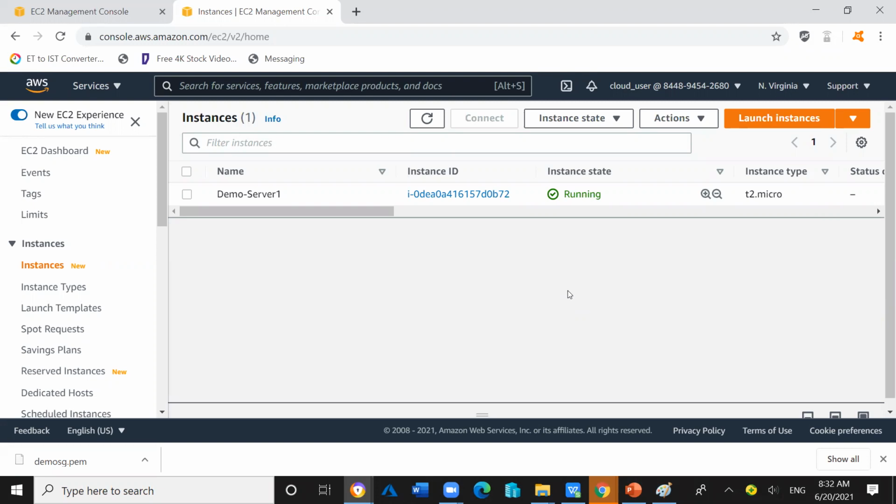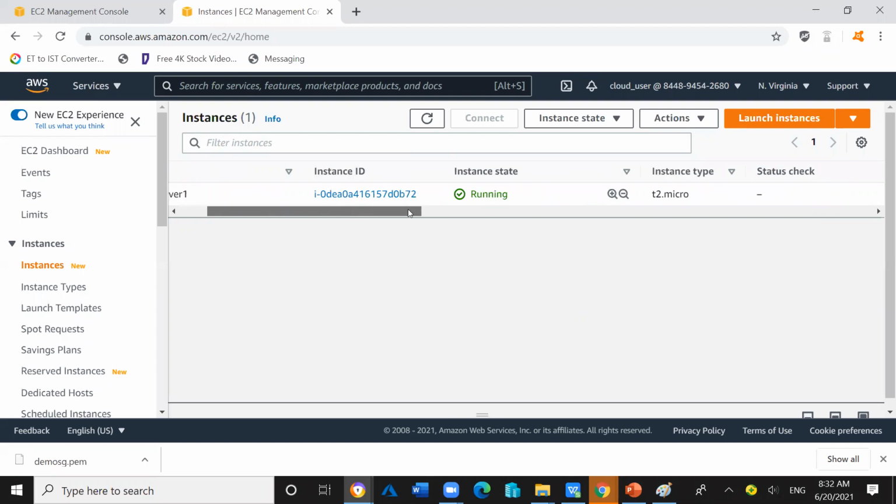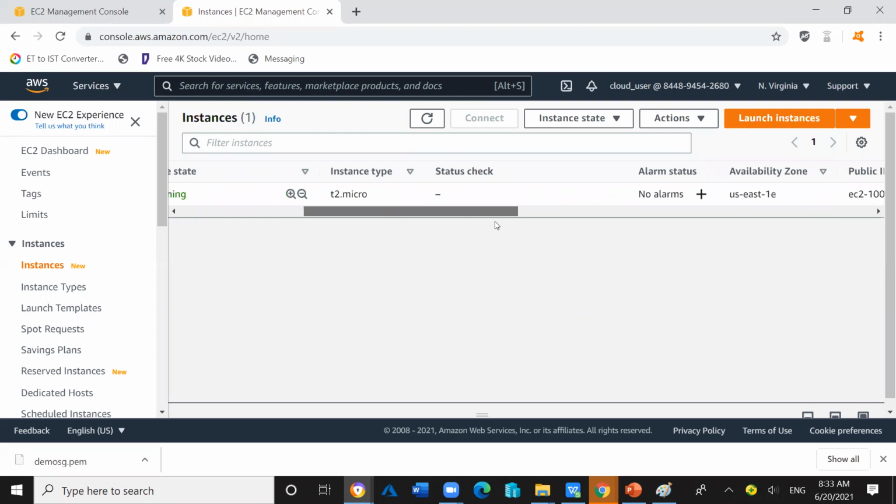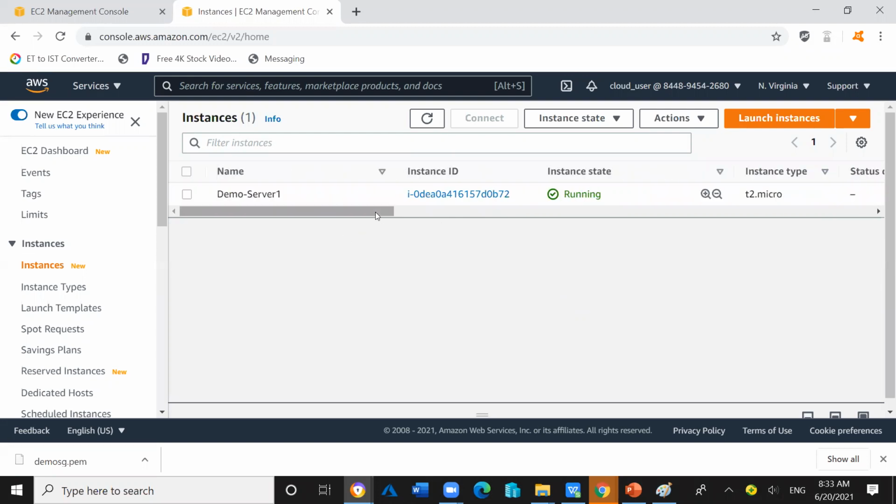That also will check the incoming traffic, what should be allowed, what should be denied. In the security group, we cannot deny; the deny option is not available. But in the NACL, both deny and allow options are available. So security group works on the EC2 instance level, and the network access control list works on the complete subnet level.